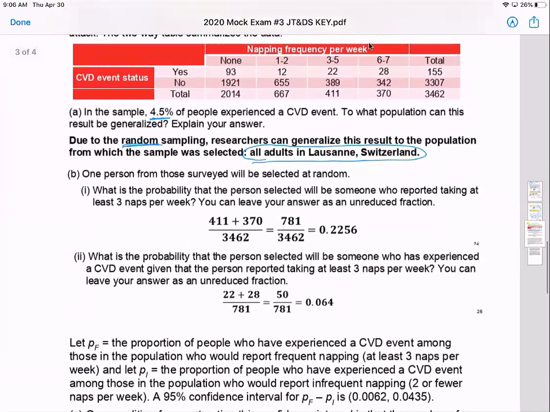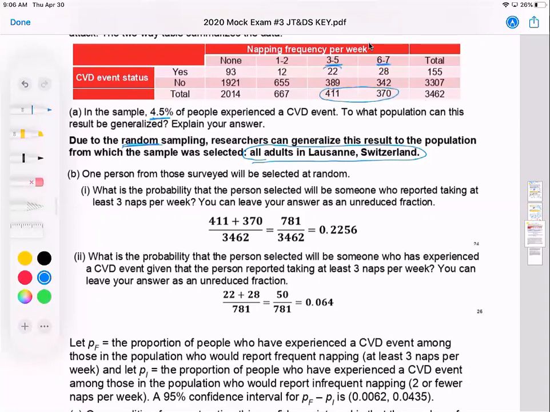The next question says, multi-part probability question here. One person from those surveyed will be selected at random. What is the probability that the person selected will be someone who reported taking at least 3 naps a week? At least 3 naps a week, that would be 3 to 5, 6 to 7. So we'd need all these people out of the total. So we have 411 plus 370 out of the total.